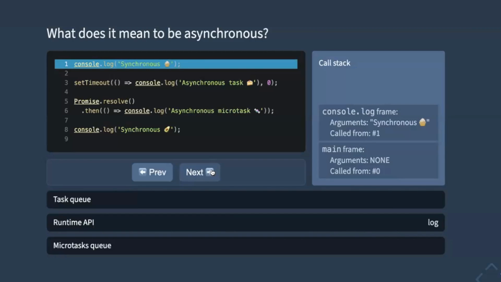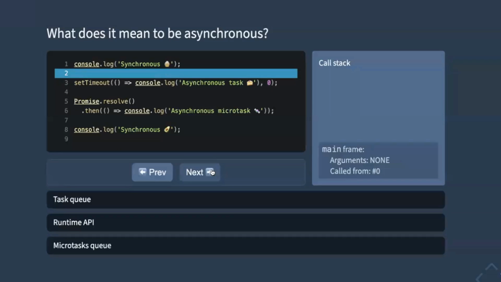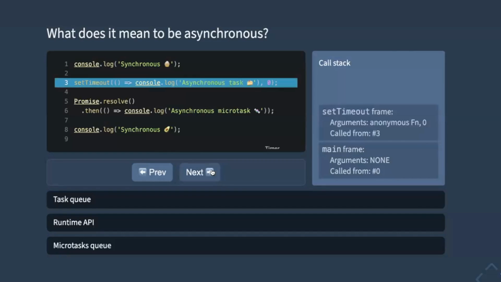And this calls the so-called runtime API for logging. That's one of the web APIs that the browser provides to the engine. The engine itself doesn't necessarily know about writing to the console. As this function has finished running, we printed something to the console and we go next to setTimeout. So we call setTimeout with two arguments, some anonymous function and 0.